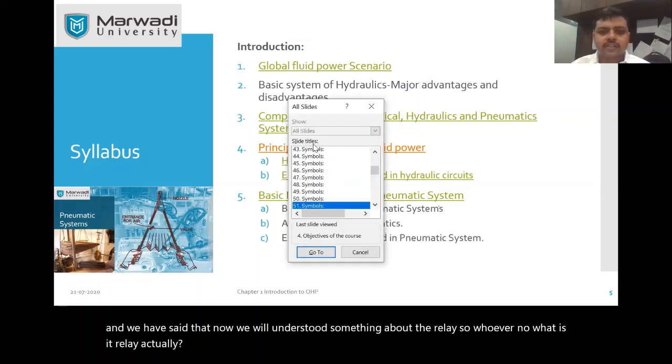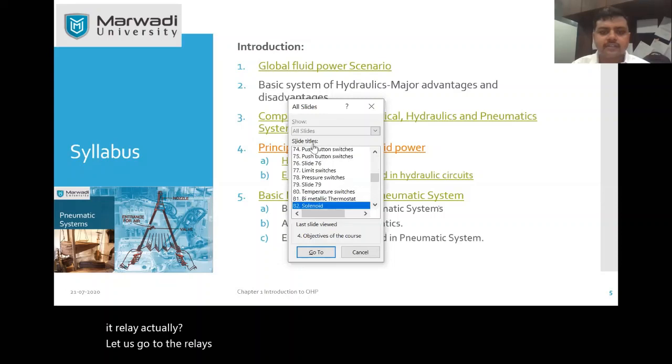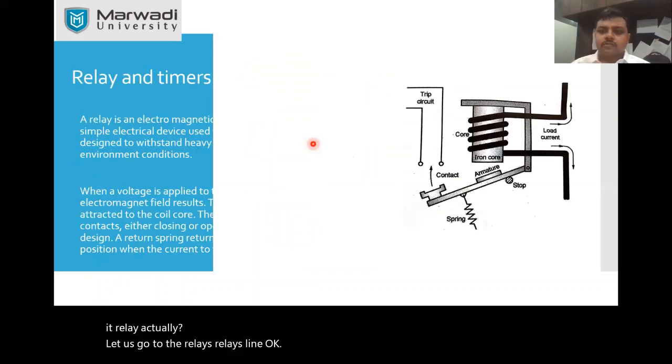Let us go to the relay slide. So this is something that we were discussing in the last lecture. So what is the function of a relay?